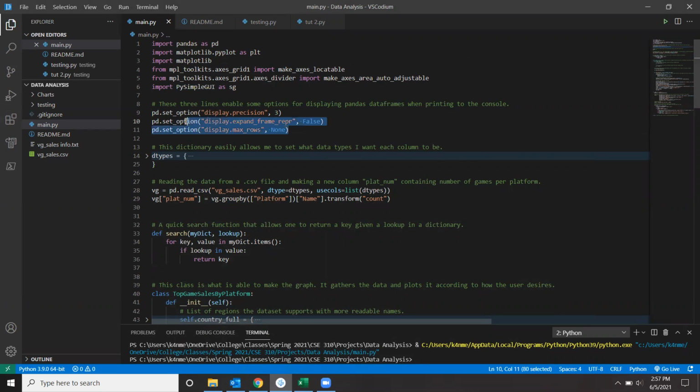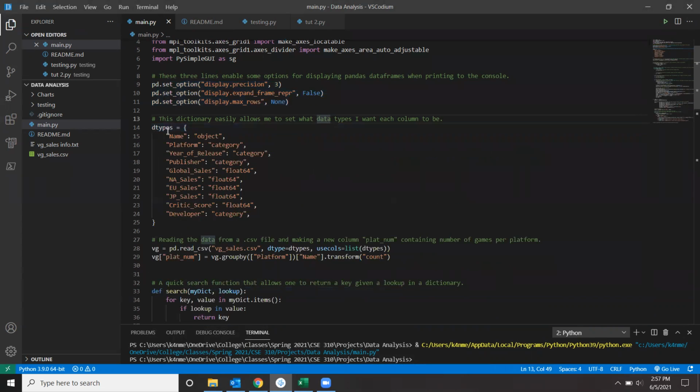And so I have a few lines to set how the data displays when you print it out in Pandas. I don't need this for the program that I made per se, so I might take it out at some point. And then dtypes, this is the dictionary that has the column name from the data set and what type of object we want that to be, whether it's an object or a category object or a float object. And this is just for Pandas so that it knows what kind of data to expect from it.